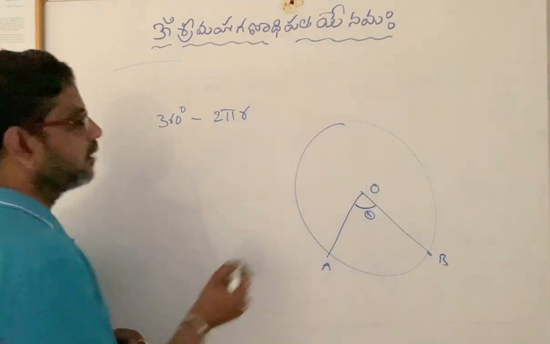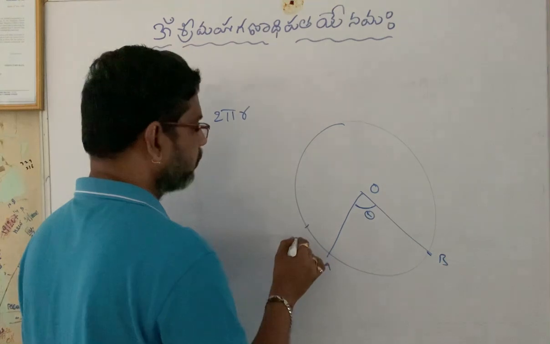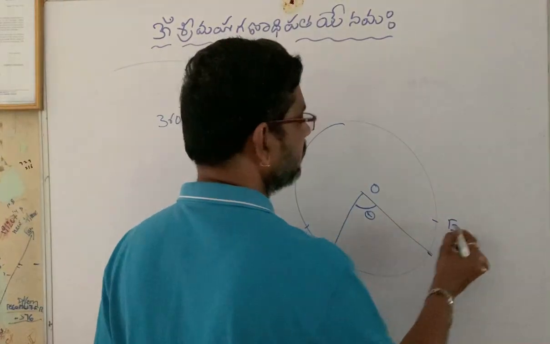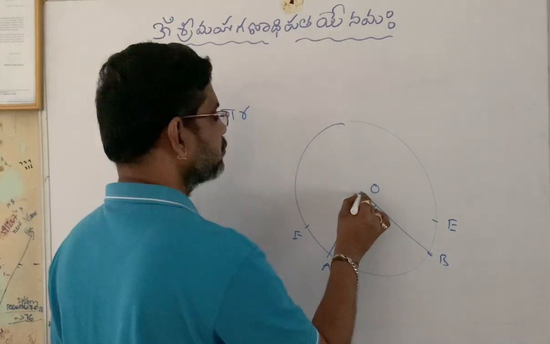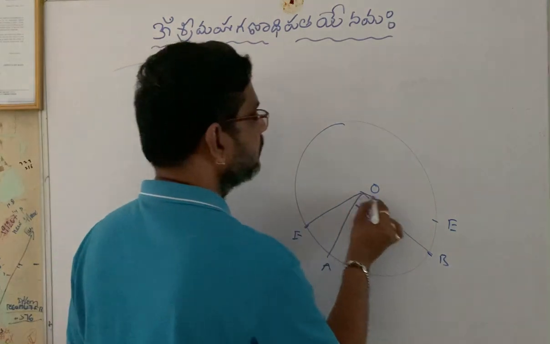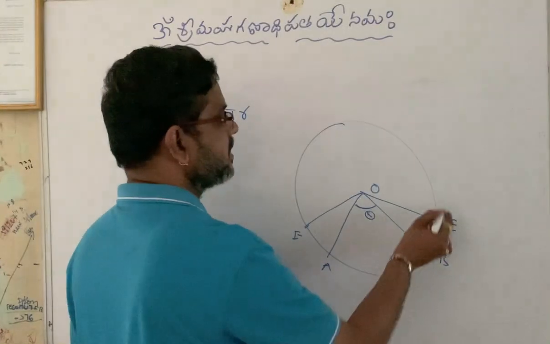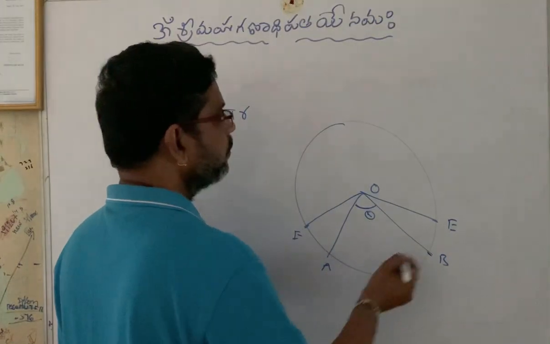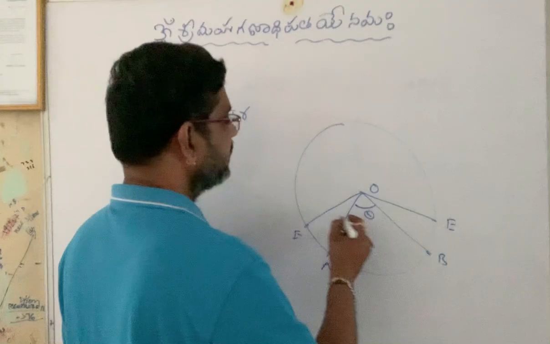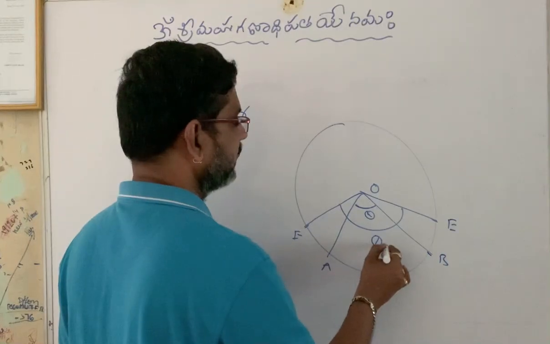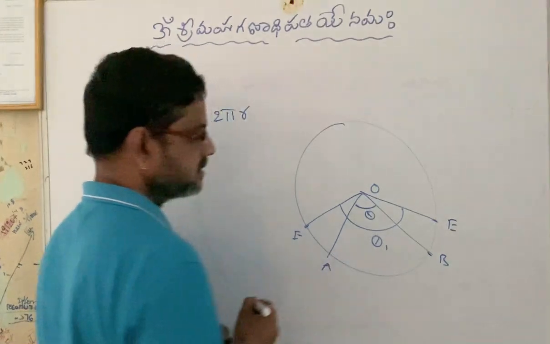Suppose we consider another two points on the circle. If we join those two points with the center, we get another arc, and that arc makes a certain angle theta 1 at the center.